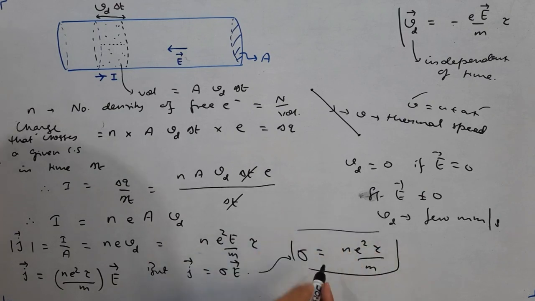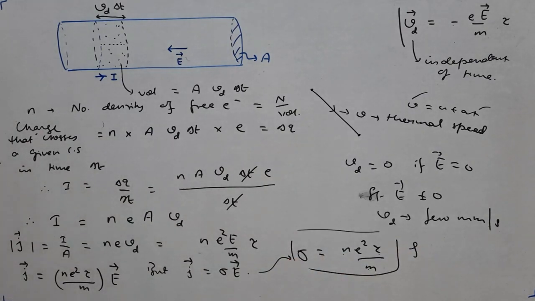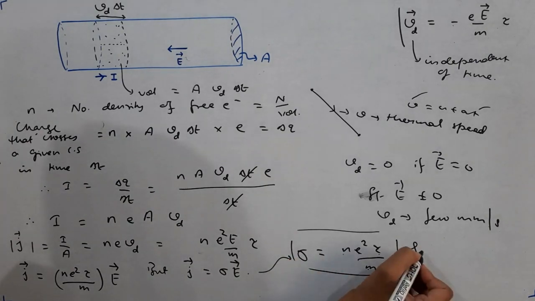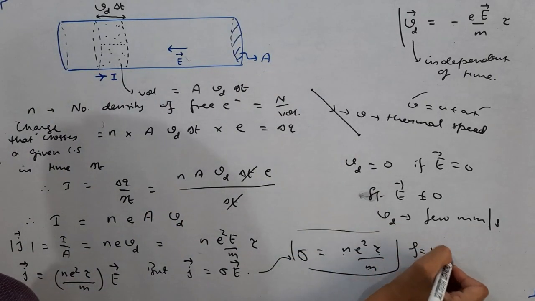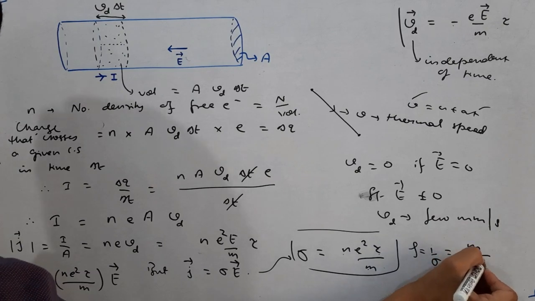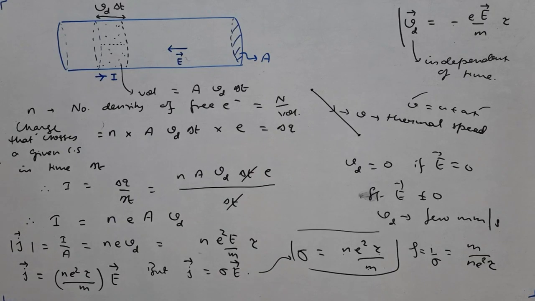Number density of electrons, charge on electron, relaxation time, and mass of electron. So this is the formula for conductivity. And if you remember, we discussed resistivity and conductivity, that they are reciprocal to one another. So resistivity will become 1 by sigma, and therefore rho will become m by n e square tau. So this is all about the concept of drift speed. This derivation usually comes in exams, so please practice it at least once in your notebooks.